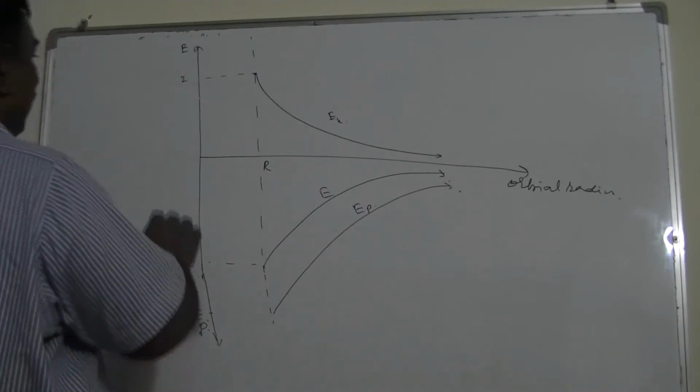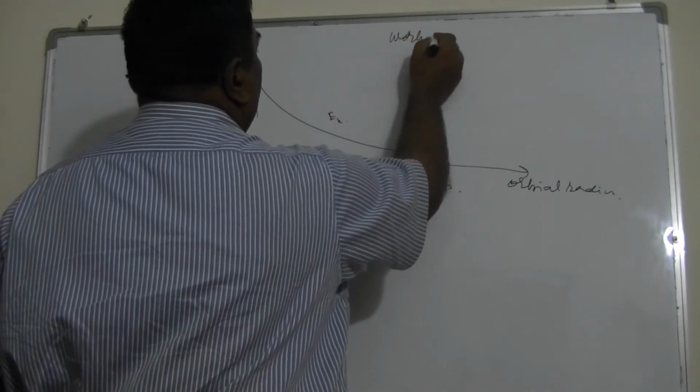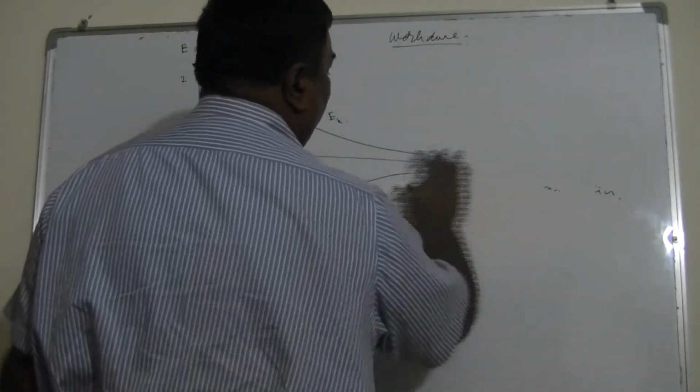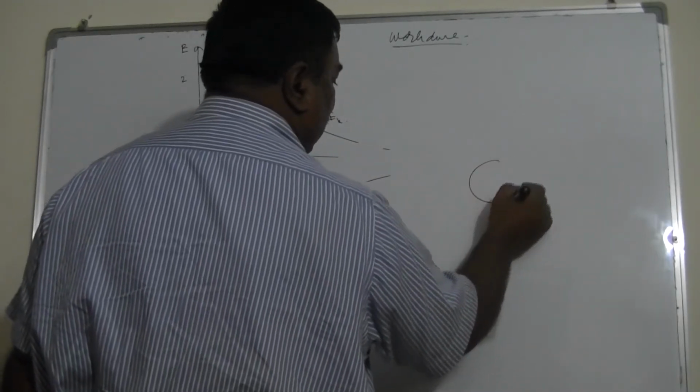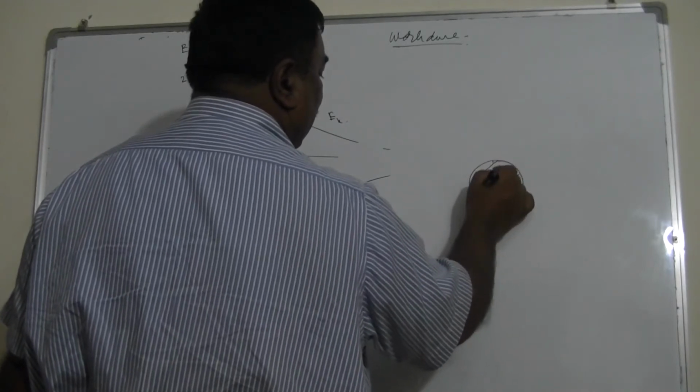Now there is only one thing left, how to find the work done. What is the work done while lifting the satellite from the surface of Earth? Suppose the mass of the Earth is M and its radius is RE.